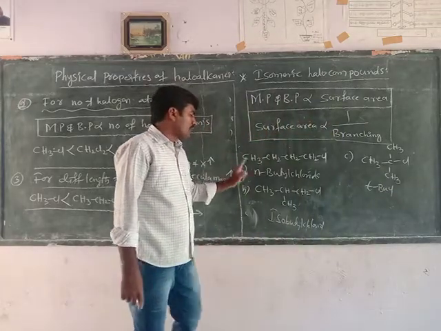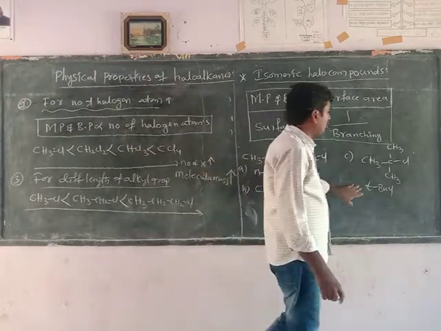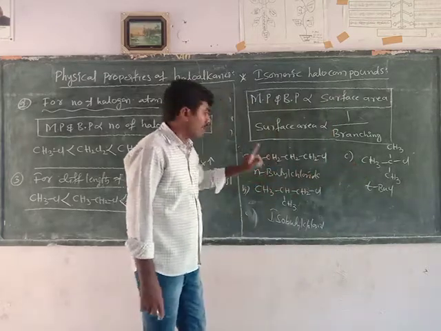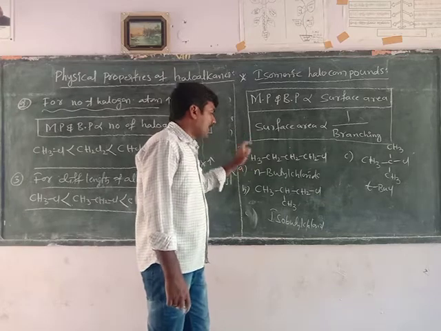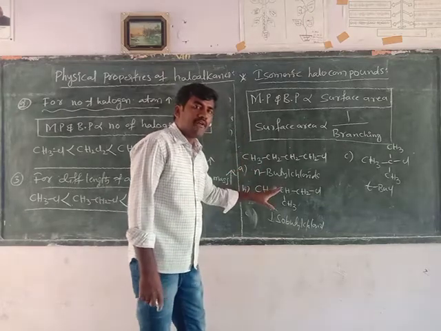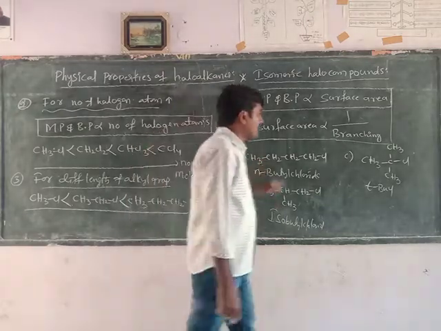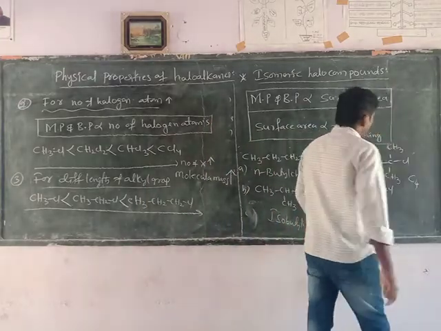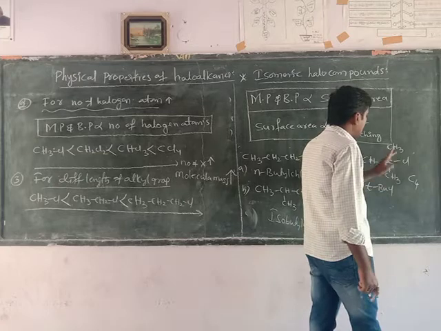Now n-butyl chloride, isobutyl chloride, tertiary butyl chloride, all of the compounds have the same molecular formula. The number of carbon atoms, hydrogen atoms, and halogen atoms are the same. How many carbon atoms are there? 1, 2, 3, 4. 4 carbons. How many hydrogens? 3 3s are 9.